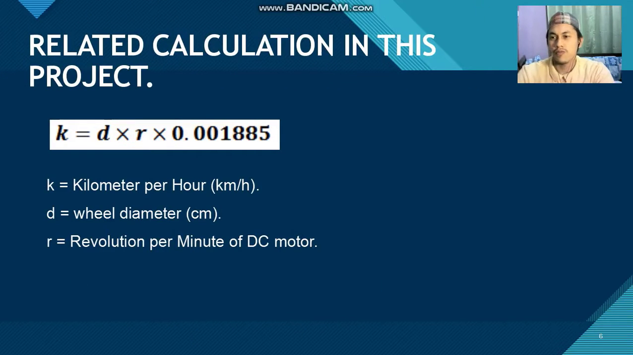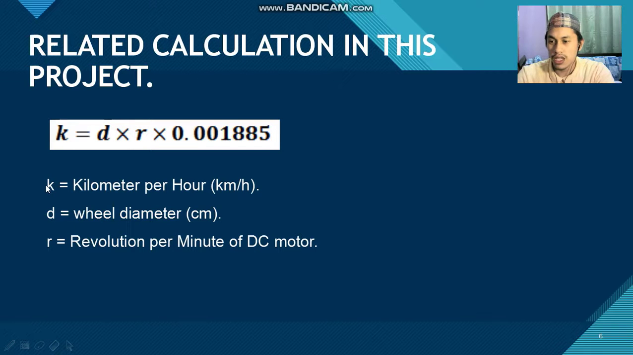The final part in problem definition is the related calculation in this project. There is only one calculation in this project, which is to convert from RPM speed to km/h speed. So this is the formula for the conversion from RPM to km/h. The equation shows that K equals D multiplied by R multiplied by 0.001885.